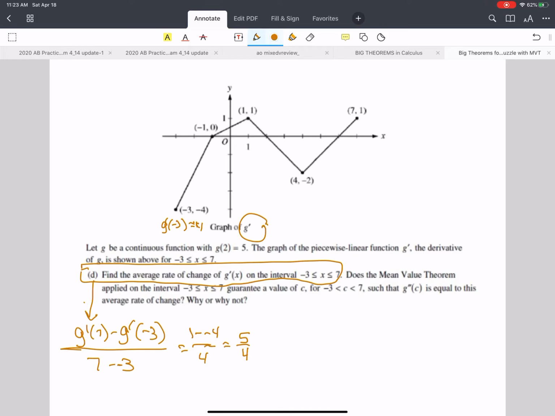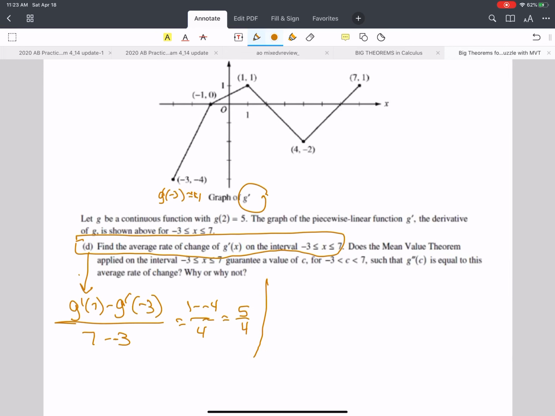Fine. Now, does the mean value theorem apply on here? Well, let's find out. First of all, they're asking whether the mean value theorem applies here and guarantees that there's a C such that G double prime is equal to this average.